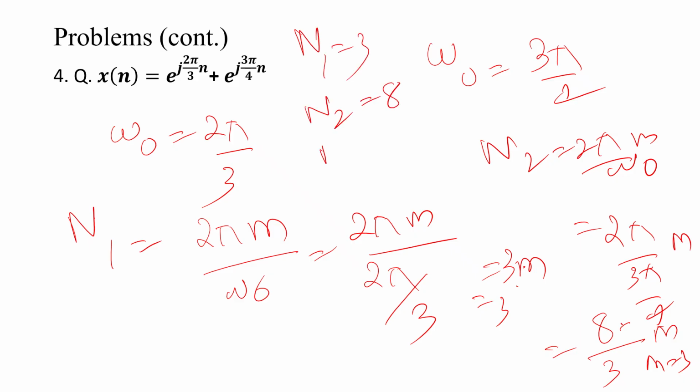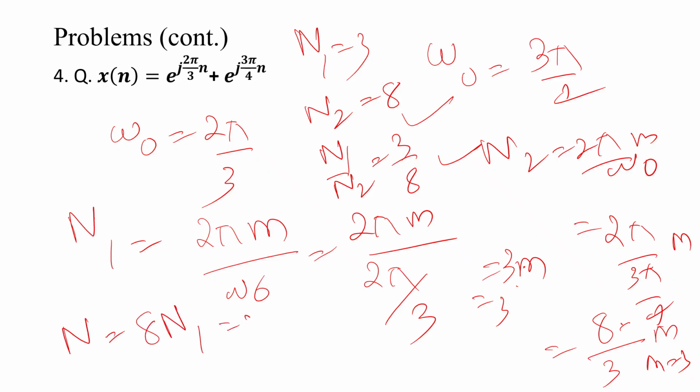So n1 by n2 is equal to 3 by 8. So it is integer by integer, so it is a periodic signal. So n is equal to 8 n1 or 3 n2. n1 is 3, so 3 into 8, it is 24. So the total fundamental period is 24.